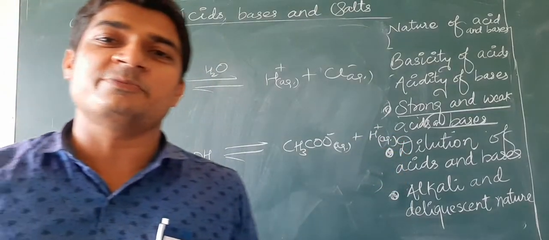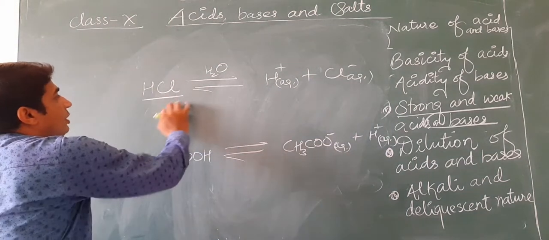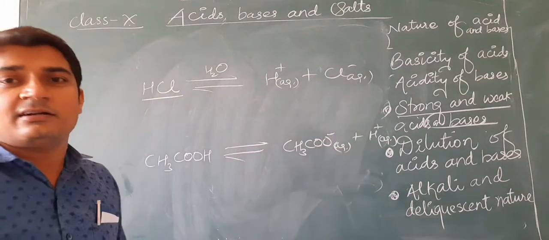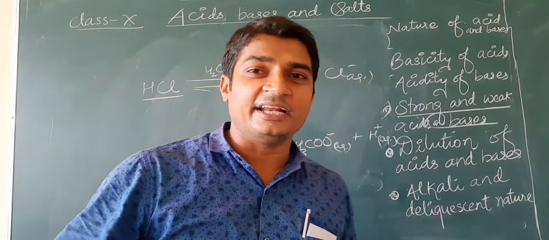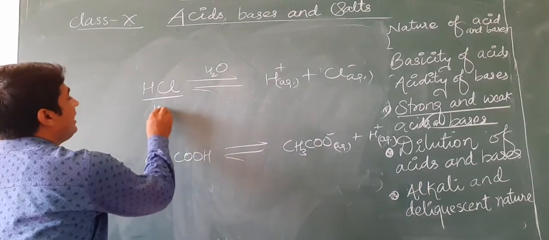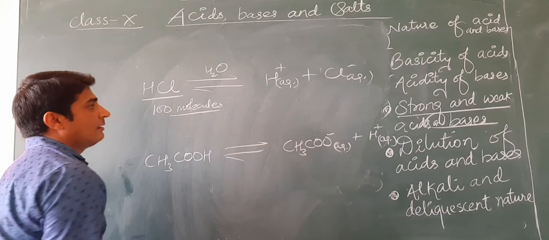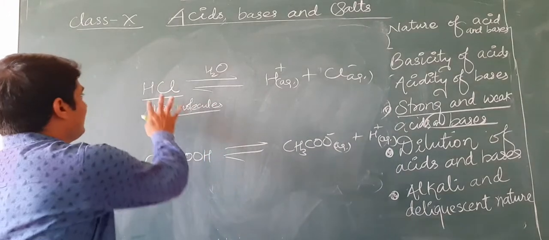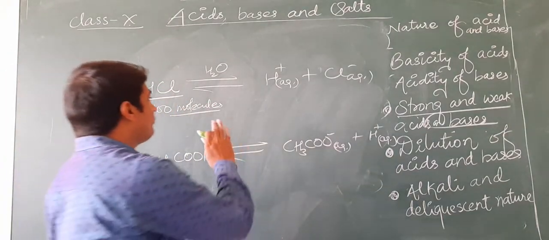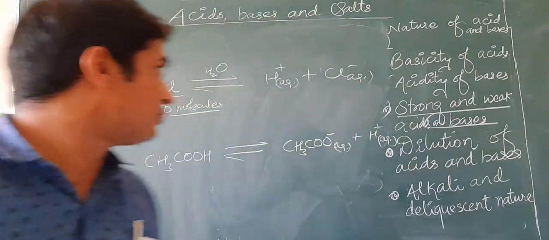But what is the difference between ionization of these two acids? HCl molecules are completely dissociating or getting ionized to produce ions. It means, suppose we have 100 molecules of HCl, then what do we find in the aqueous solution?